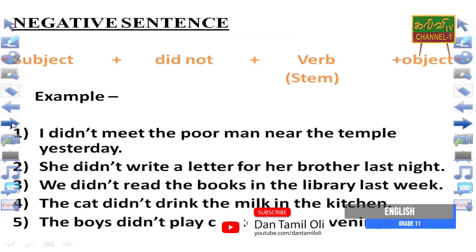And when we make a negative sentence, the sentence format is subject plus did not plus verb plus object. Here we use the verb stem because we are using did not.